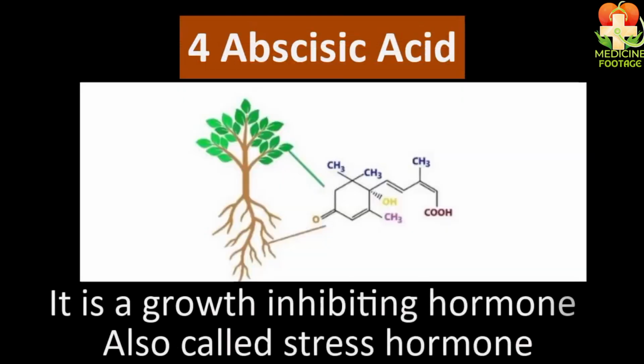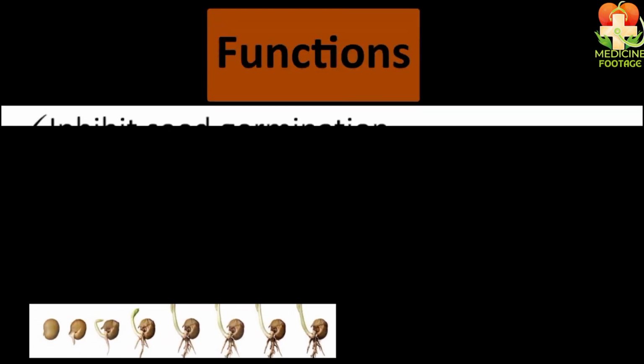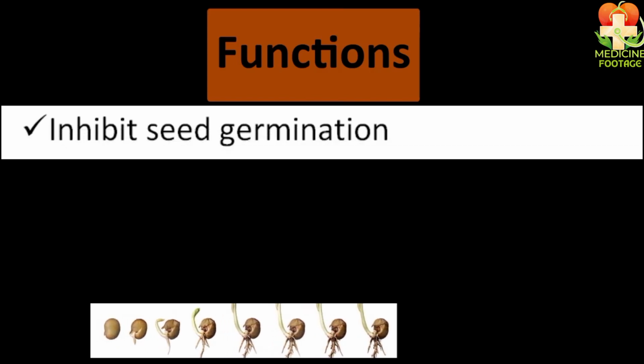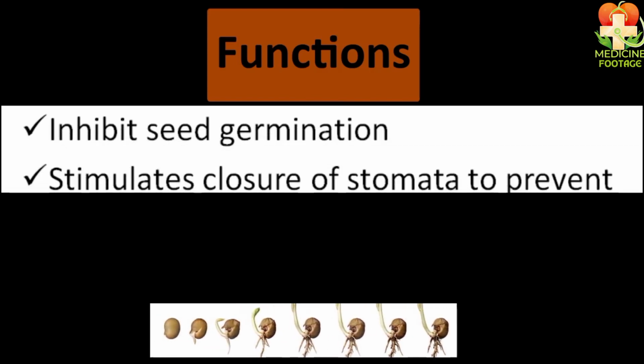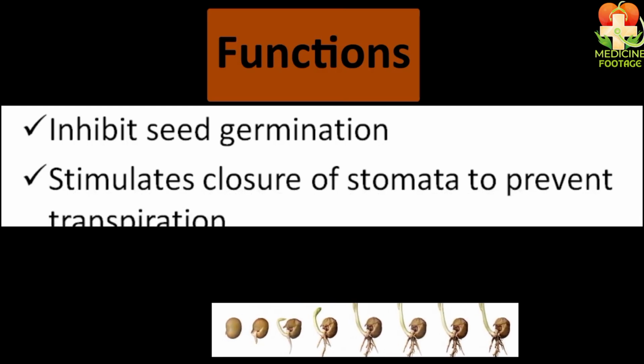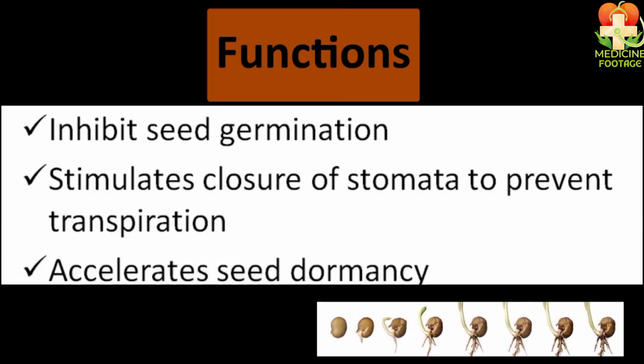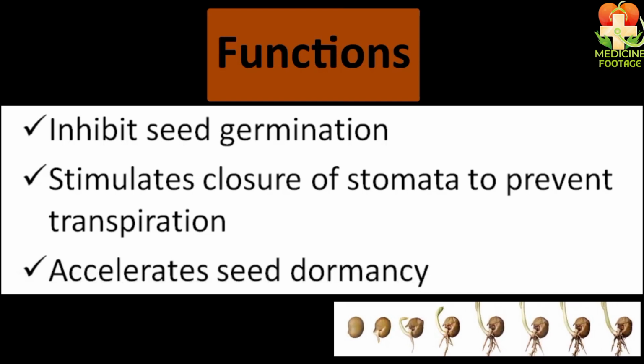Now let's move to the fourth hormone called abscisic acid. This hormone is known as the inhibiting hormone. Its other name is the stress hormone. This hormone inhibits growth. Inhibit means to stop. That is, it helps in stopping growth. If we talk about the functions of abscisic acid, it inhibits seed germination, stimulates the closure of stomata to prevent transpiration. Apart from that, it accelerates seed dormancy.